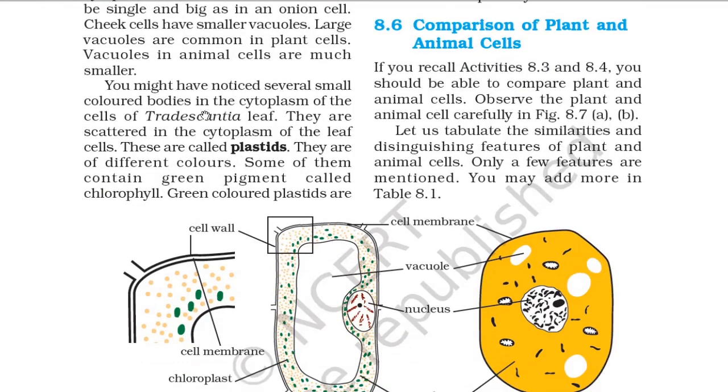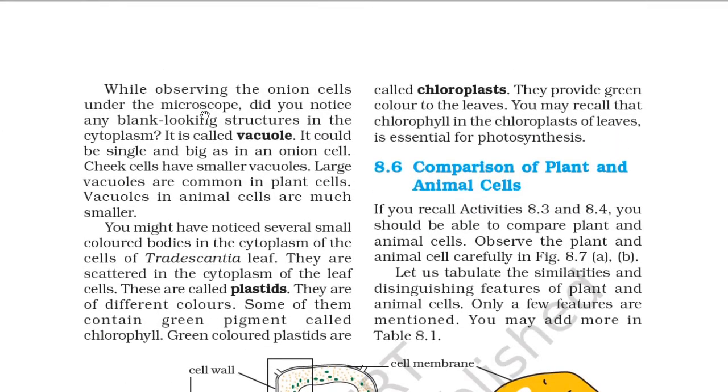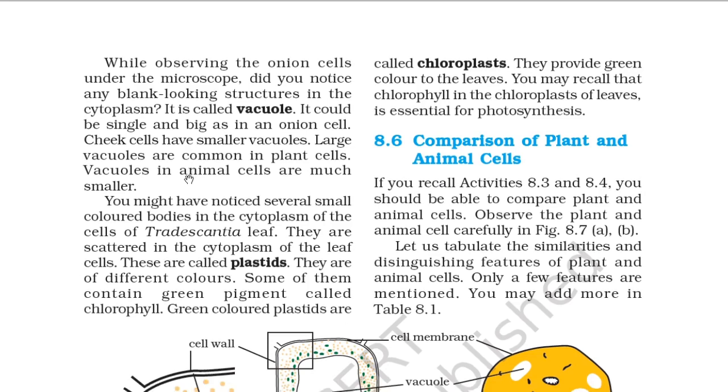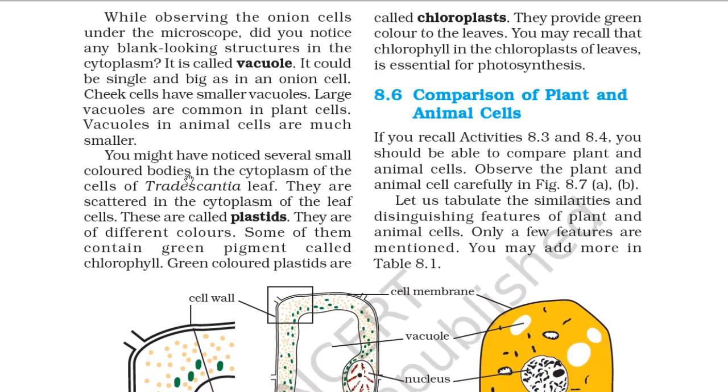So you can see here, while observing the onion cell under the microscope, did you notice any blank looking structure in the cytoplasm? It is called the vacuole. It could be single and big as in an onion cell. Cheek cells have smaller vacuoles. Large vacuoles are common in plant cells. Vacuoles in animal cells are much smaller.